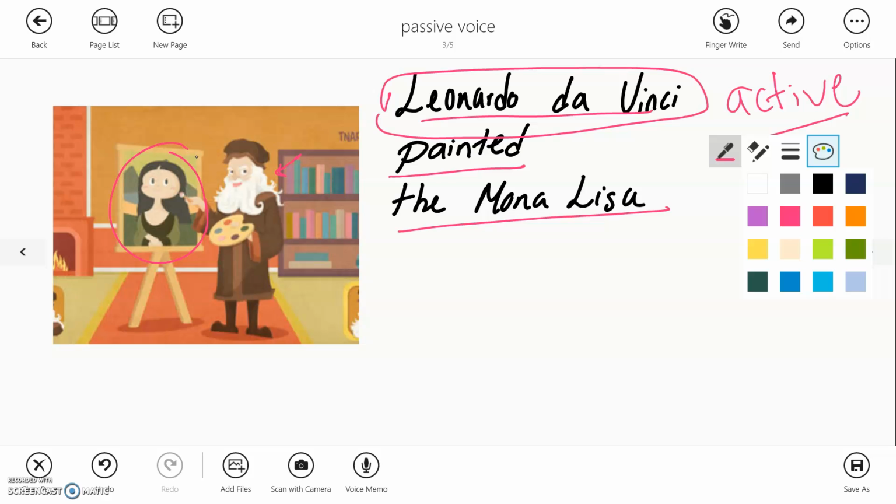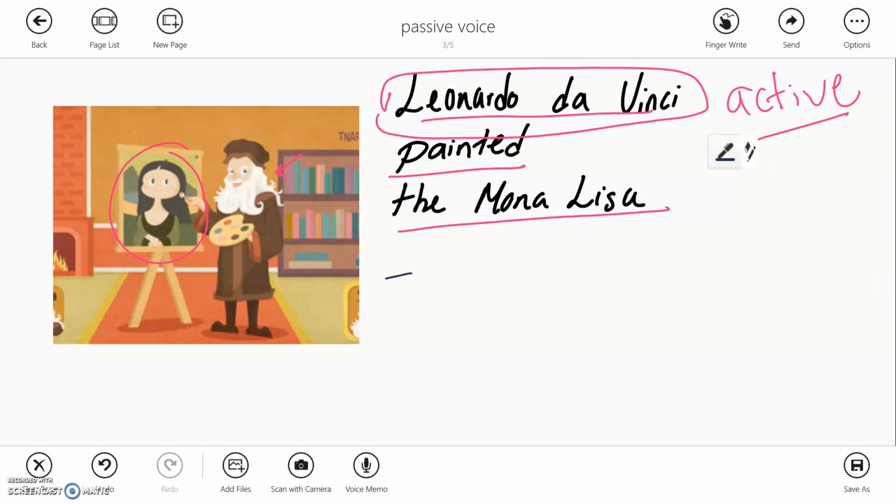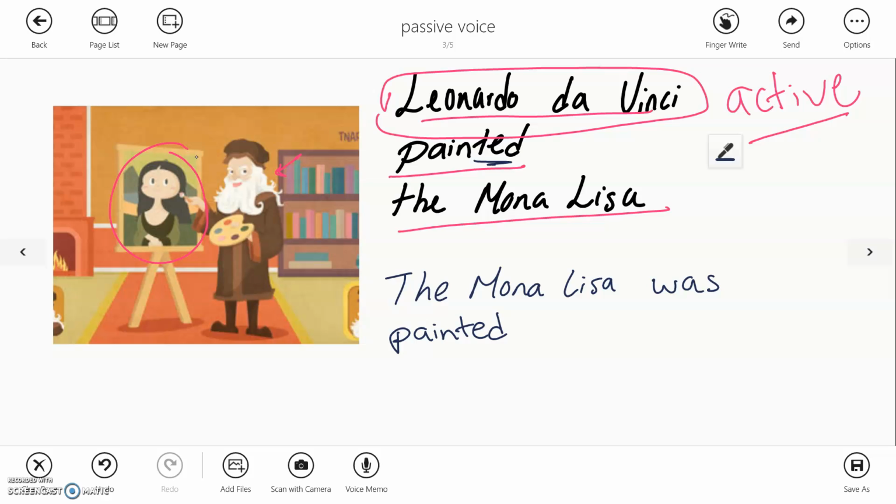But what happens if I want to do it in passive? So I'm gonna do it like that. The Mona Lisa, then instead of painted, I'm gonna write was, sorry, it's in past. That already happened. Was painted. That's the important thing, that the Mona Lisa was painted. By who is in complement? By Da Vinci, right?